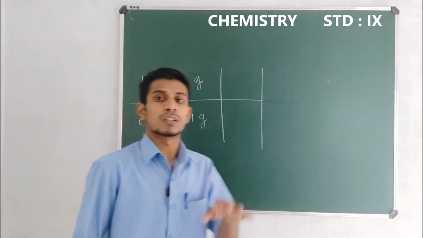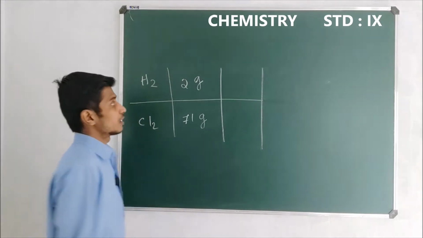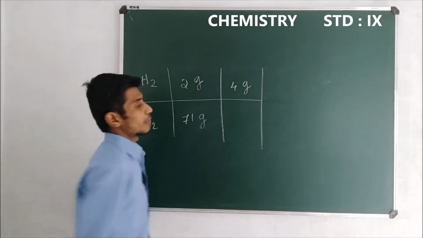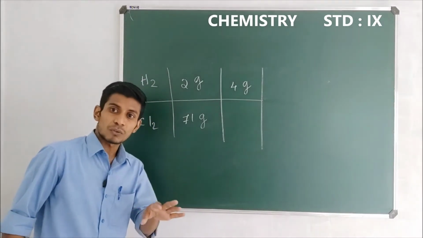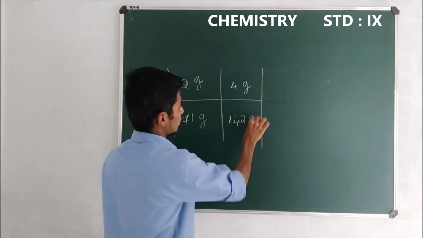And in the second case, the mass of hydrogen is 4 gram and the mass of chlorine is 142 gram.